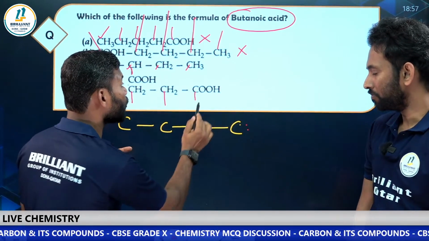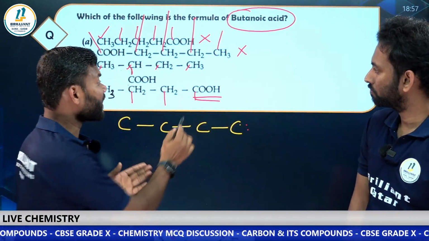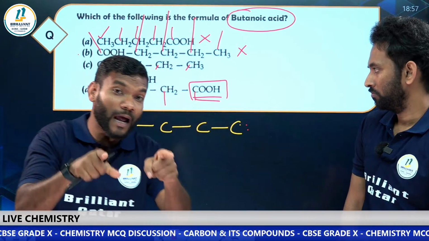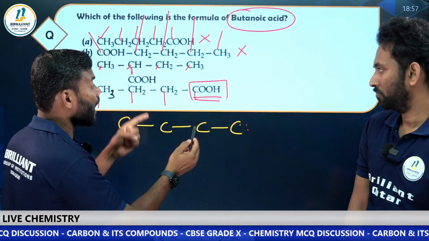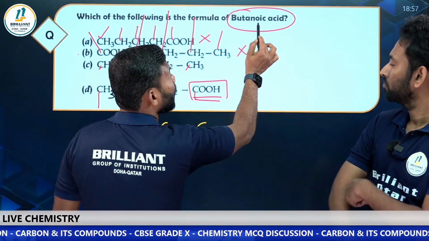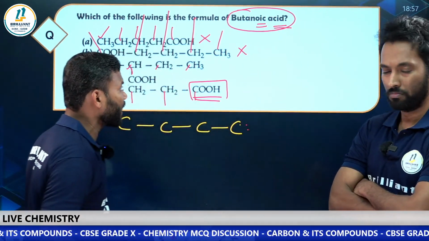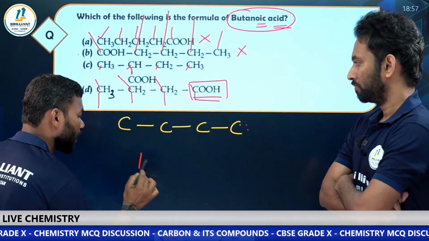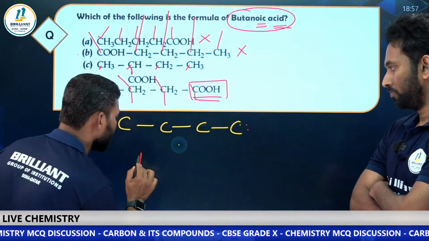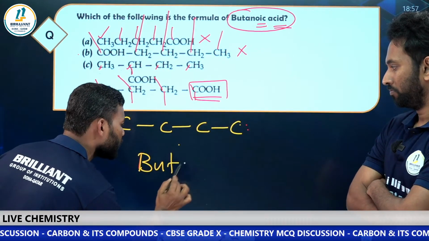Correct. It's 4 carbons, and also you have a functional group. What is this functional group called? Carboxylic acid. Are you getting the point? When a carboxylic acid is there, we write oic acid, right? So 4 carbons means you should understand it is butane.